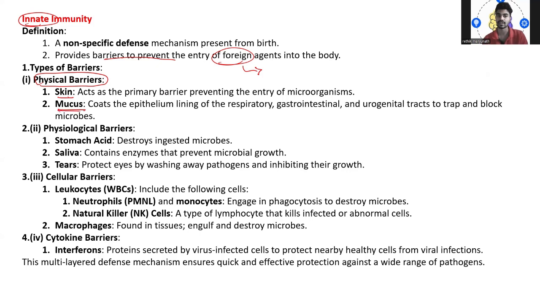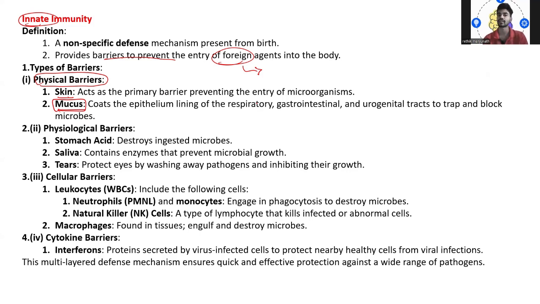Next we have mucus. So where are we going to see the mucus? In our lungs, intestine, meaning gastrointestinal, and urogenital tract. There what you will see is the coat of the mucus. Mucus is sticky, right?